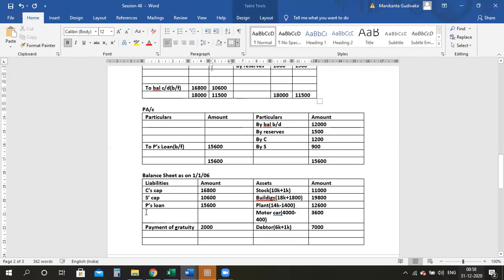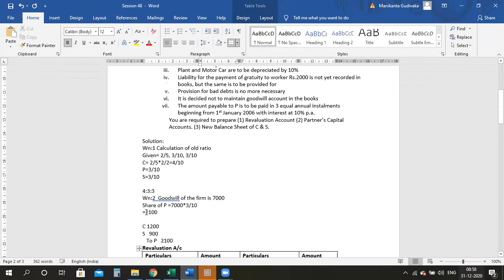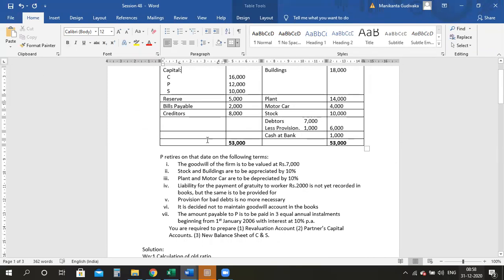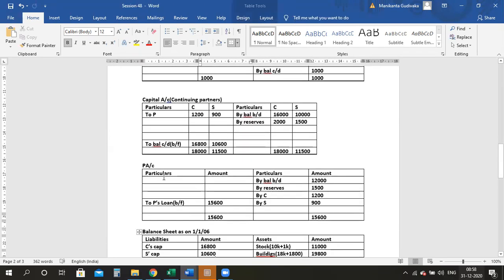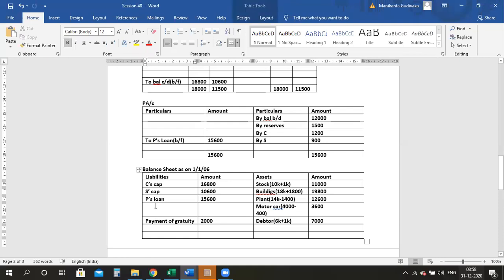Let me see, do I have any other adjustments? I mean, sorry, any other things? Yeah, bills payable is 2,000. Creditors is 8,000. Come here. Bills payable, 2,000 and you have creditors. Creditors figure is how much, ma'am?